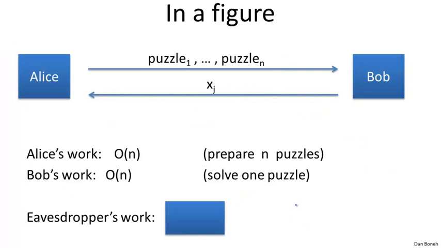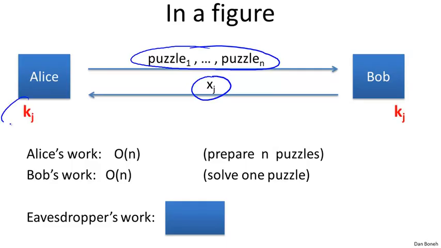So in a diagram, the way this protocol works is as follows. Alice starts off by sending 2 to the 32 puzzles to Bob, so we can generalize this. Let's say that she sends n puzzles to Bob. And let's say that each puzzle takes work proportional to n to solve. Bob solves one of these puzzles, and then he sends back xj to Alice. So far each one of them spent work n. And then Alice looks up puzzle xj and recovers the key that corresponds to this puzzle, and as a result, both of them now have a shared key that they can use to communicate with one another.